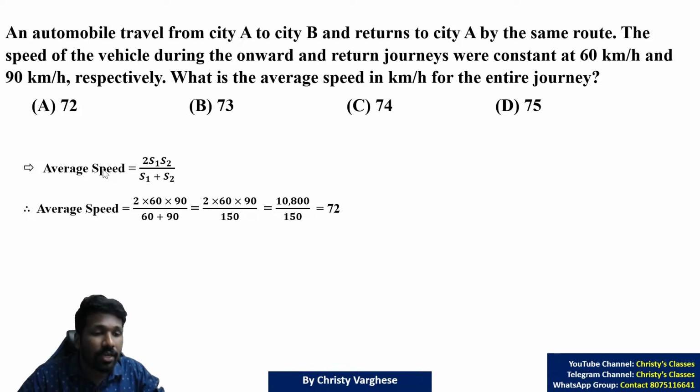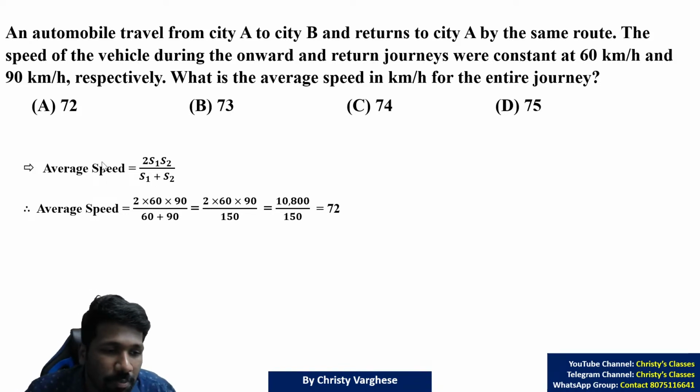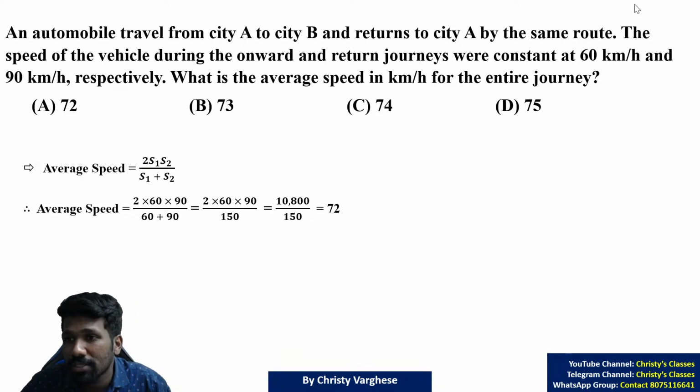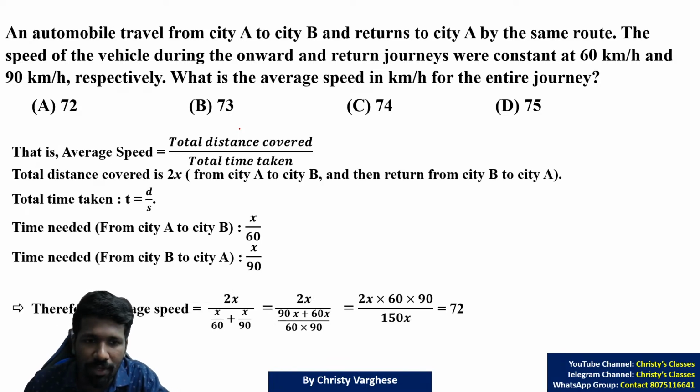Exactly. As you know, speed is equal to distance by time. In the general case, to find average speed, you can use speed equal to distance by time itself. In this question, or in the previous question also, you can use that formula. Look at this slide. Average speed is total distance by total time. Total distance means what?